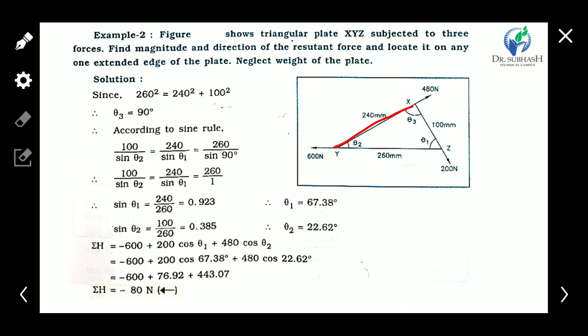In this triangle we are applying the sine rule. First consider this side of 100 mm and its opposite angle theta 2.